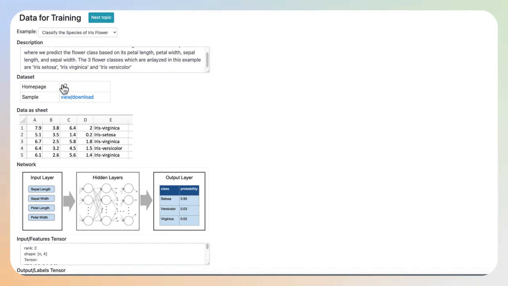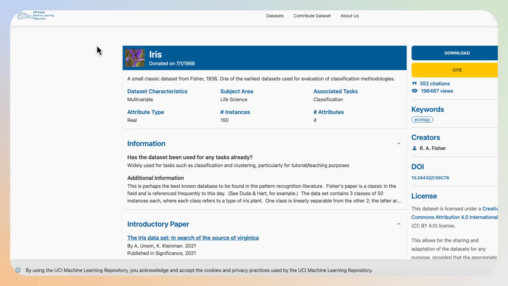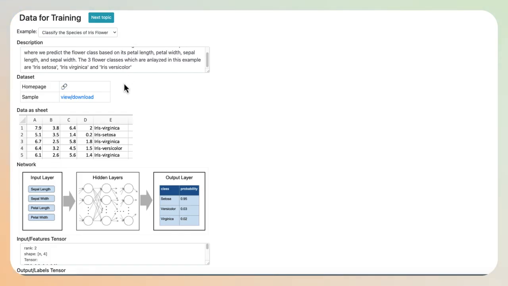Next, we have a link to the home page where this data is available for anyone to learn about and download it. Let's visit the home page. Many machine learning libraries have built-in functionality to load data from these types of data sources and repositories. Now let's go back to the tool. We can make the data viewing easier by downloading the data sample using this link. It will download as a CSV and we can view it in our favorite text or spreadsheet viewer.